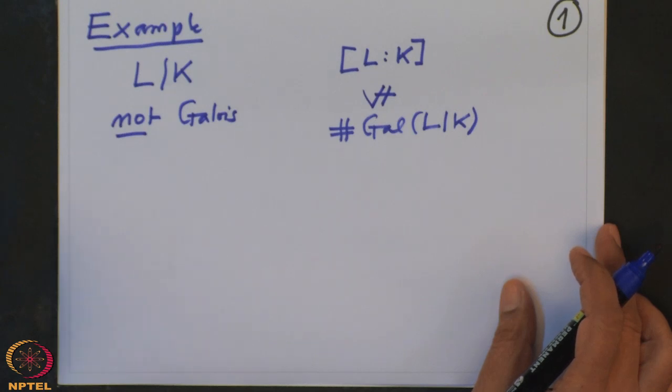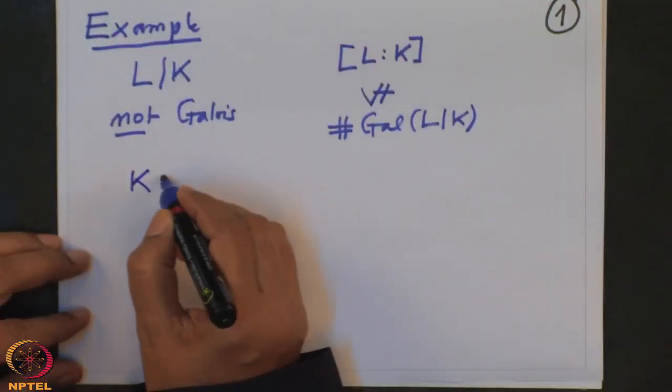And how do I give such examples? Of course, one easy way out is I want an example of a field extension whose degree is more than 1, but the Galois group is trivial. In other words, I want a rigid field extension. So the Galois group is minimal, only the identity element, and the field extension has more degree.